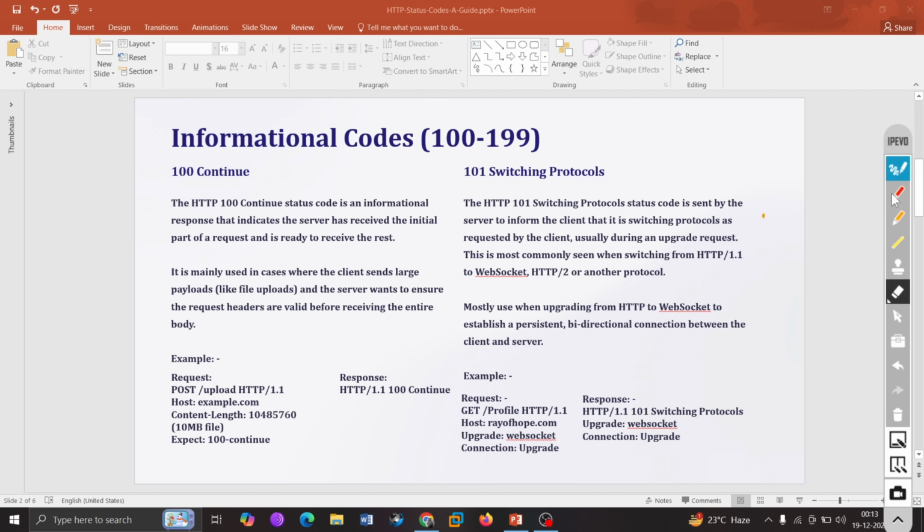Most of the time you would not encounter this in your day-to-day life, but it is important to know about it, right? There are other protocols in it as well, but these are the informational codes that you need to know about. There is not more than that.